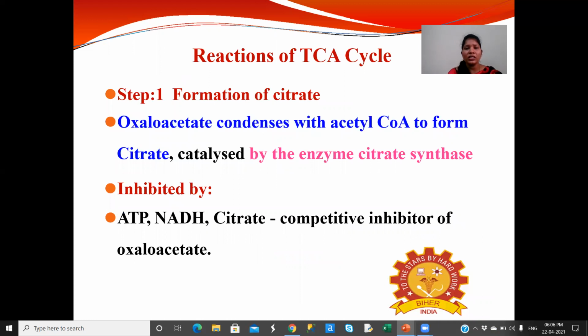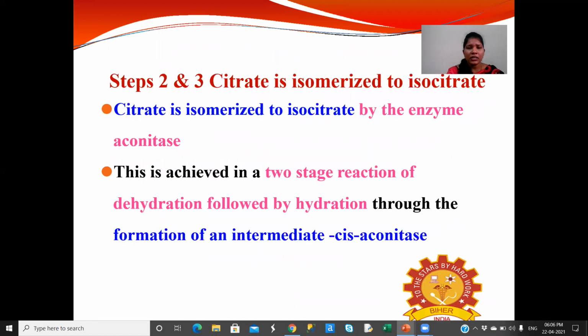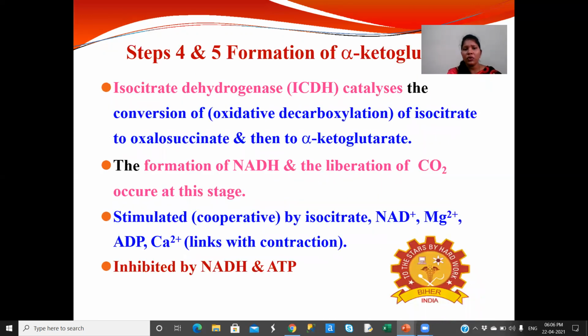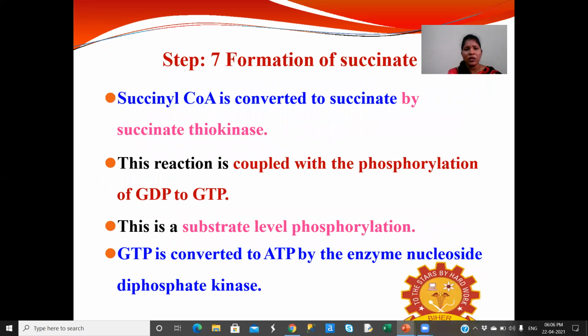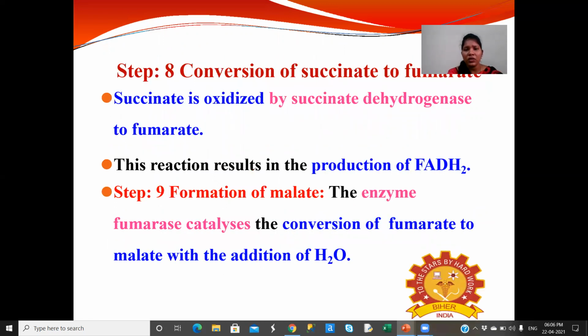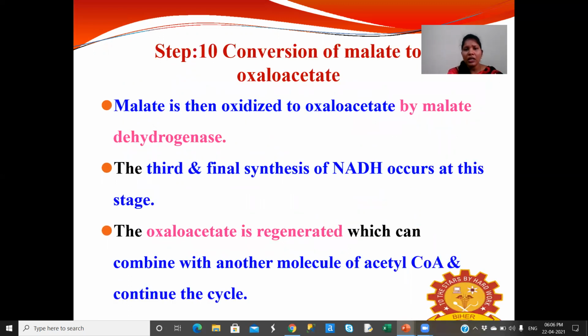The reactions of the TCA cycle: the first is formation of citrate, and the second is citrate isomerized to isocitrate, and the fourth and fifth are formation of alpha ketoglutarate, and the sixth is conversion of alpha ketoglutarate to succinyl CoA, and the seventh is formation of succinate, and the eighth is conversion of succinate to fumarate, and finally conversion of malate to oxaloacetate.